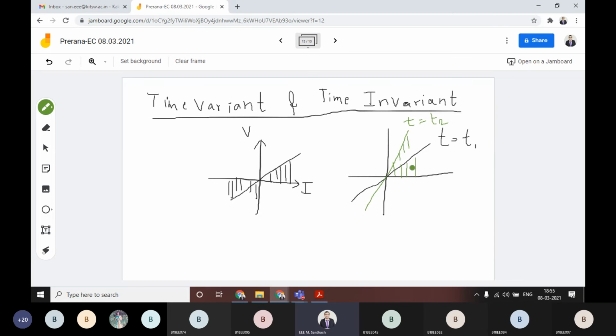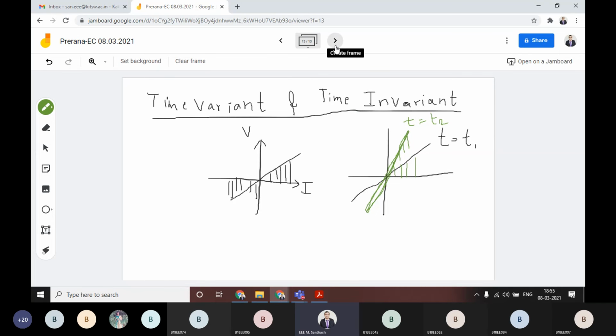Okay, this much variation is there with time. Like that also we can compare. This is the same element's characteristics, the same element at t1 and at t2 we are comparing. That means at time t1 it is behaving like this, which we can represent with this straight line. At t2 it is behaving like this. That means it is varying according to this straight line at time t1 and this one at t2. For that reason, if it is varying with time, then this is called time variant. If it is time invariant, it won't vary.